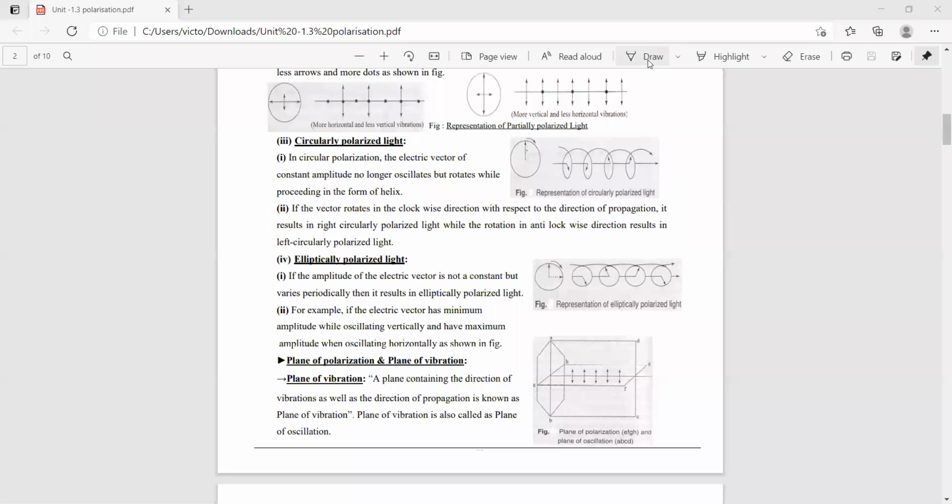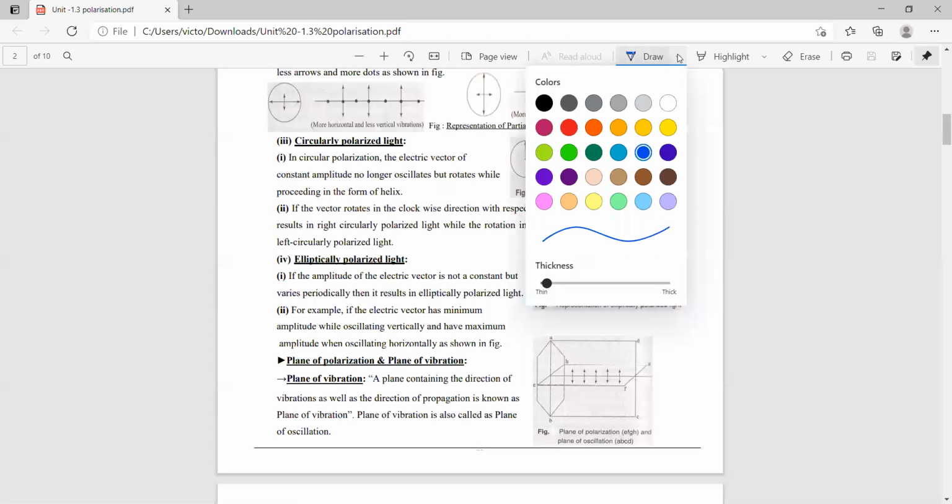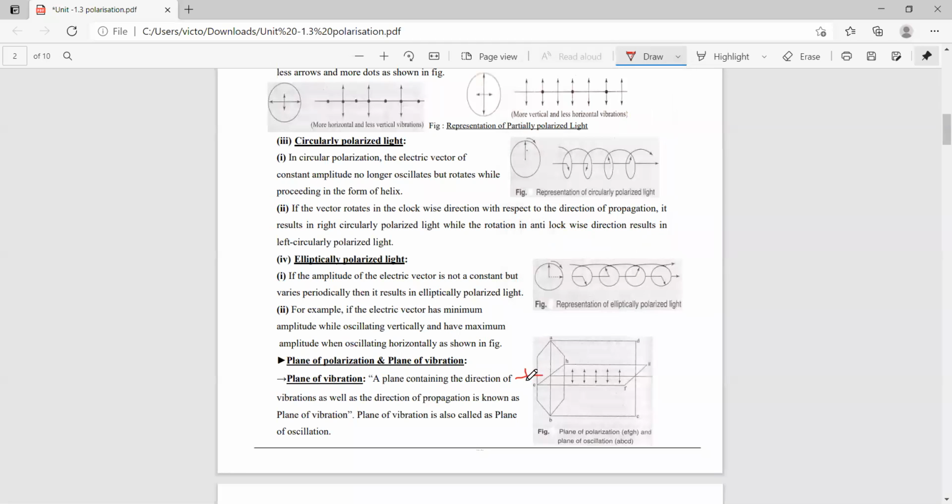So here, when an unpolarized light is incident on it, it is indicated by a horizontal line and a vertical line.